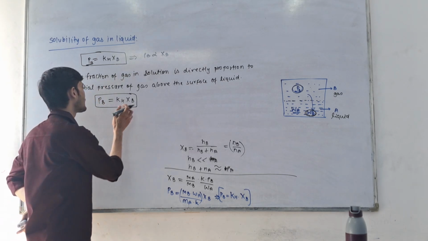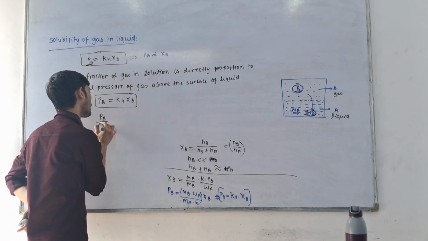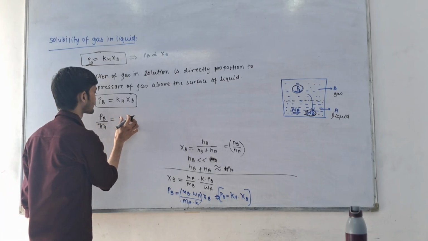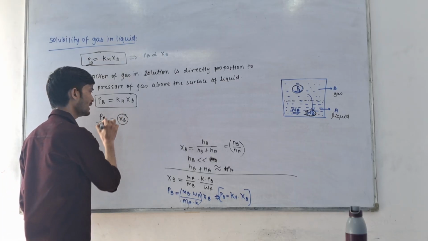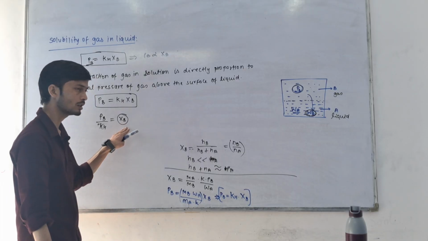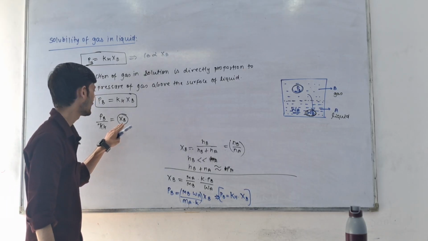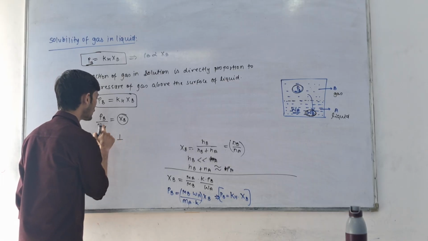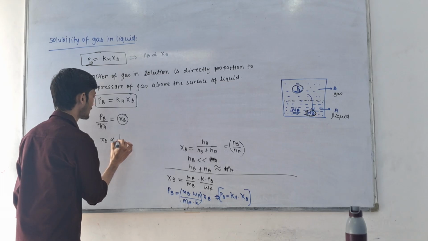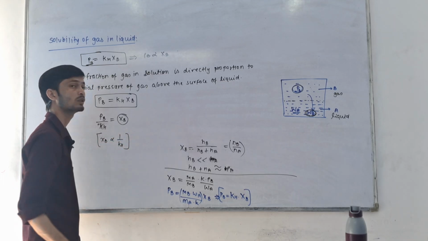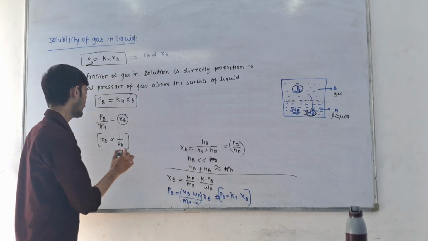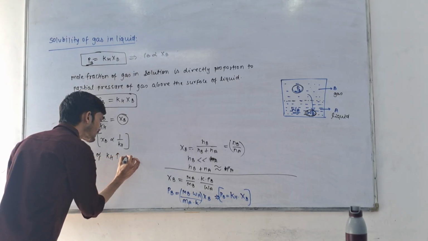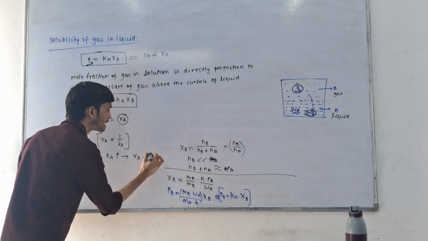I can also write this as KH equals PB upon XB. XB is the mole fraction of gas, that means it represents the solubility. That means XB is inversely proportional to KH. So if the value of KH increases, XB decreases.